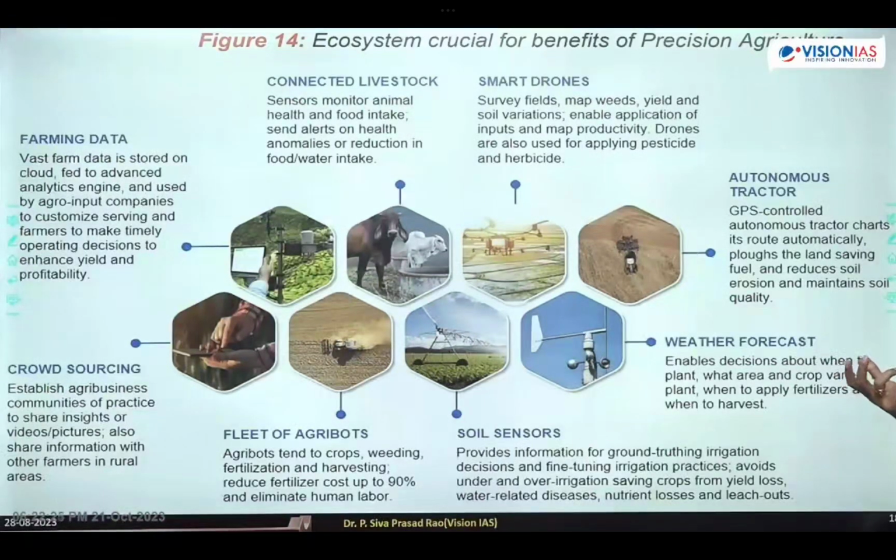One more concept we have introduced before this is vertical farming. What does vertical farming mean? Doing farming activities in a vertically raised building. Here we are running the coaching center, and I will convert this classroom into a paddy cultivation classroom. Cultivating crops in vertically raised buildings like this, we call vertical farming.